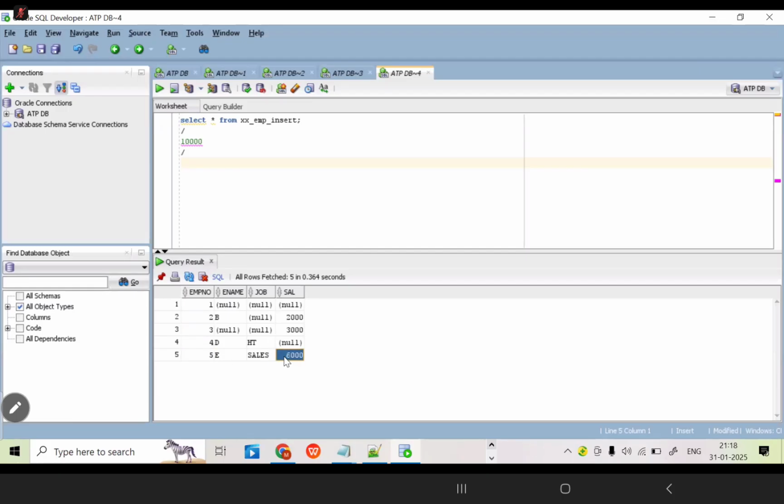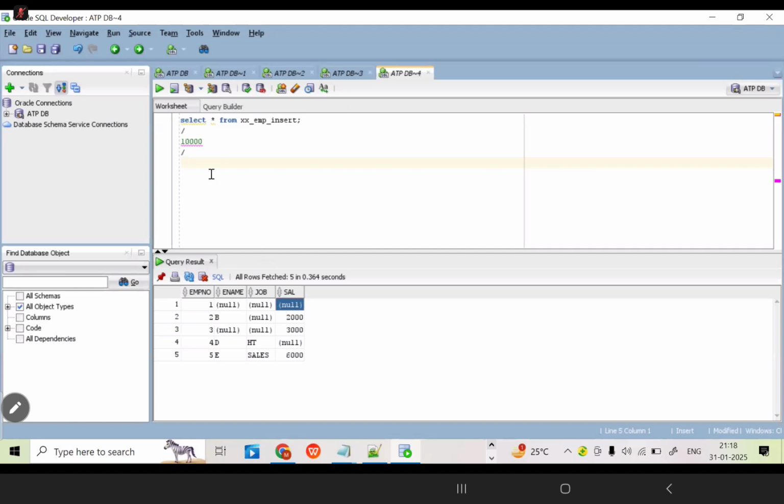6000. What is the user requirement? What do they want to see in the data? All the employees' salaries should be the same. What value have they given? 10,000 only. How can we change the values? In this case, is the insert command able to support it?